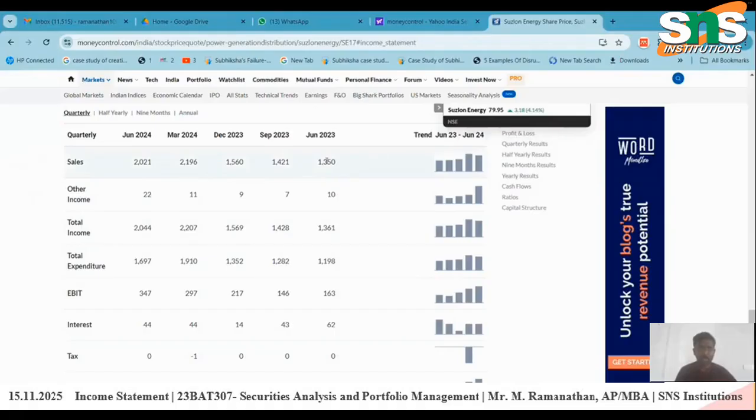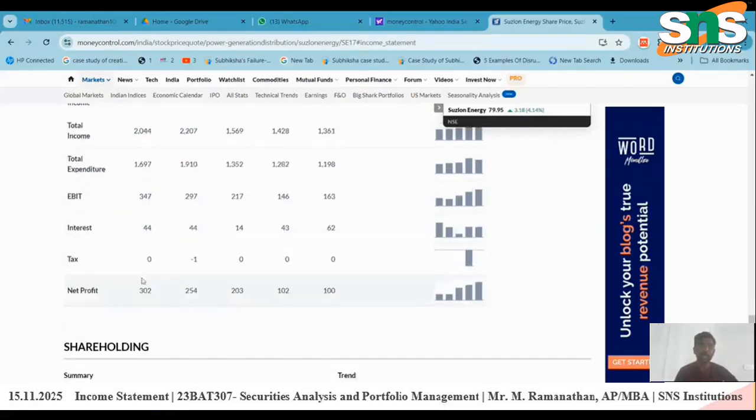In everything, you want to look at the sales of that particular thing. 1,300, 1,400, 1,500, 2,100. Now it's reduced to 2021. So sales has to be increased. But they have invested their capital in some other investment option, so that they can get some 22 in other income. This is appreciable, so that they can get a good number in net profit.